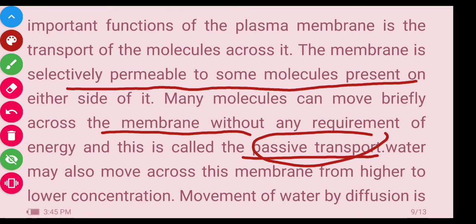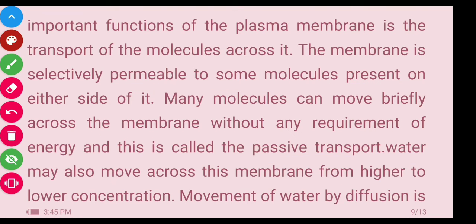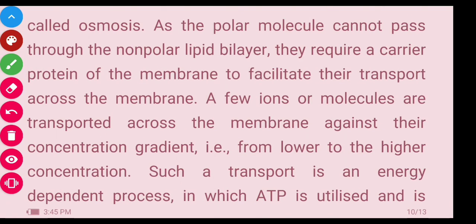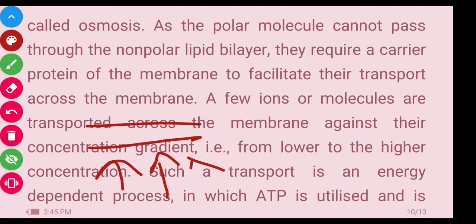And water can also move across the membrane from higher to lower concentration. Now in this movement, water also moves from higher to lower concentration. This movement of water by diffusion is called osmosis. This is the cell membrane, and the water can move from higher to lower concentration.